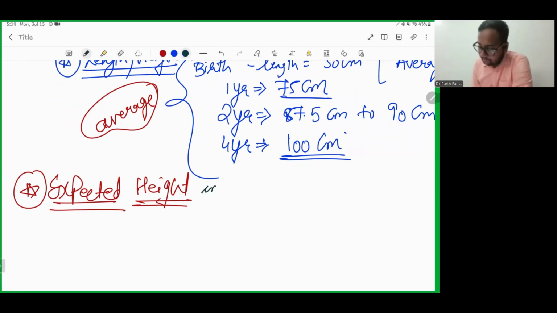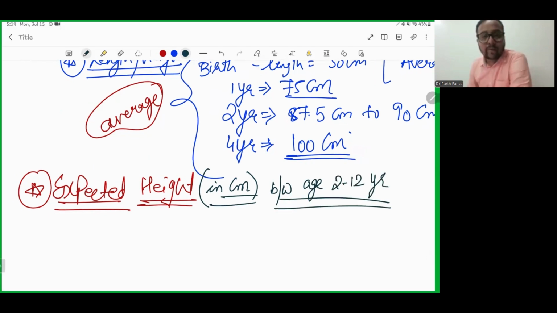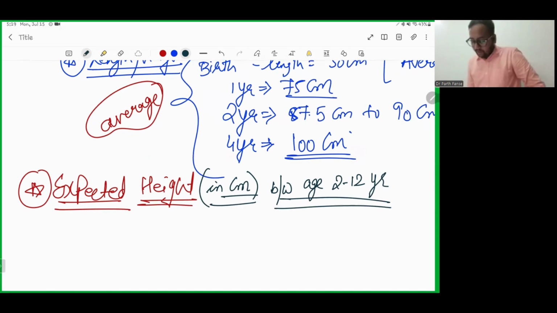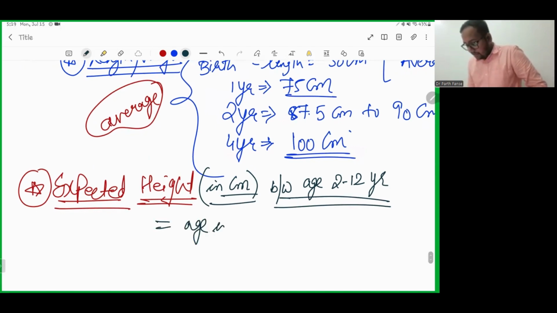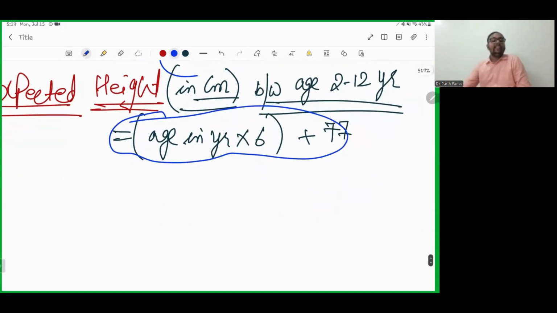Expected height in centimeter between the age 2 to 12 year will be equals to age in year multiplied by 6 plus 77. So this is a formula what we need to remember. It is age in year multiplied by 6 plus 77.